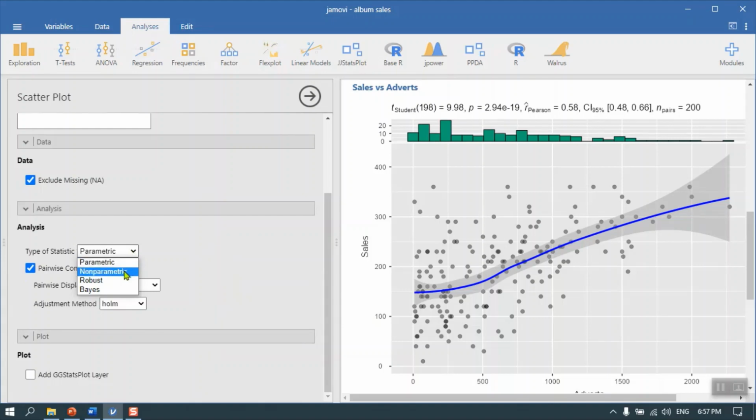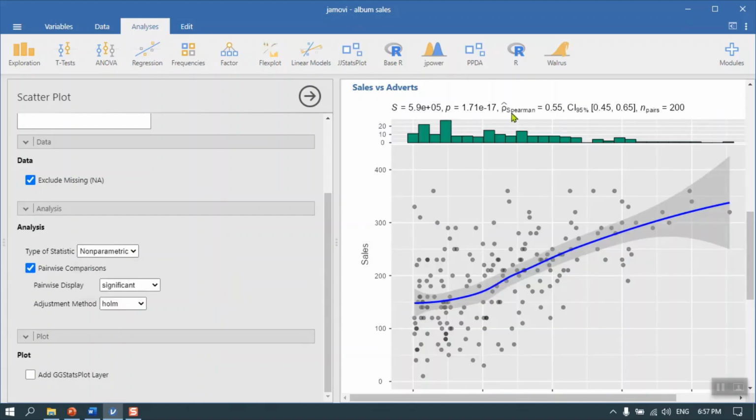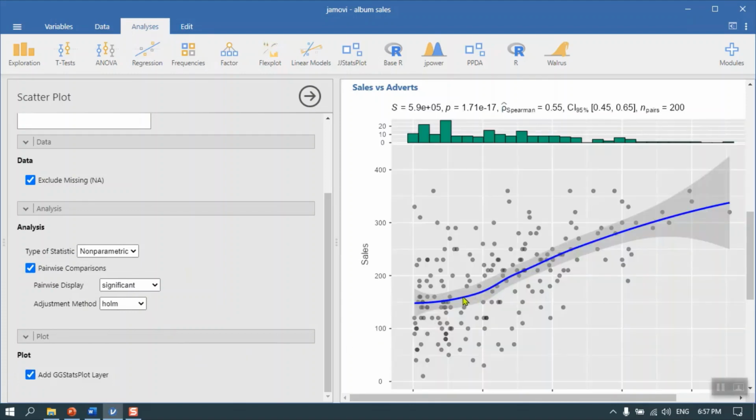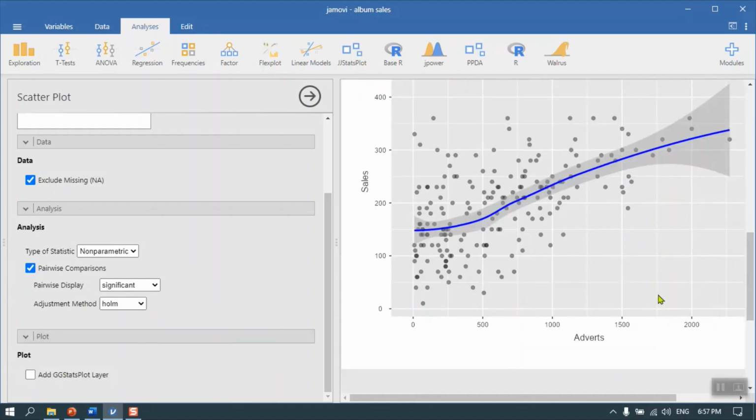We can also do a non-parametric correlation, which is the Spearman, and we can also add a bit more through a ggplot layer, where you can see slightly different evidence around the outliers.